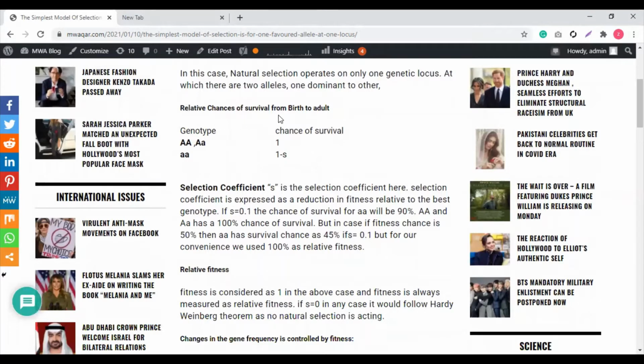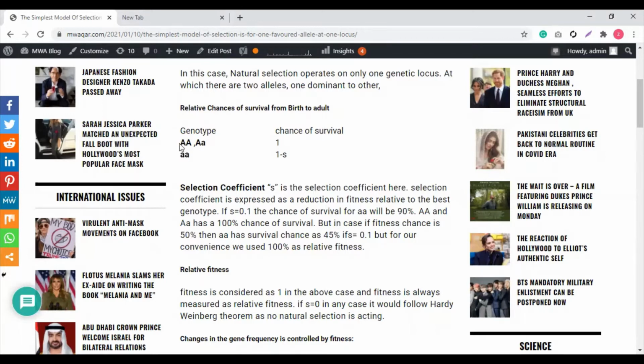The relative chances of survival from birth to adult: have a look at this genotype, capital A, capital A, capital A, small a. The chance of survival for this is 1. And have a look at this small a, small a, the homozygous recessive: 1 minus s. Now, nature operates on this capital A allele. It favors it. Nature thinks that the capital A, the dominant trait, is best. In whatever form the dominant trait or dominant allele is present, nature will favor that genotype.